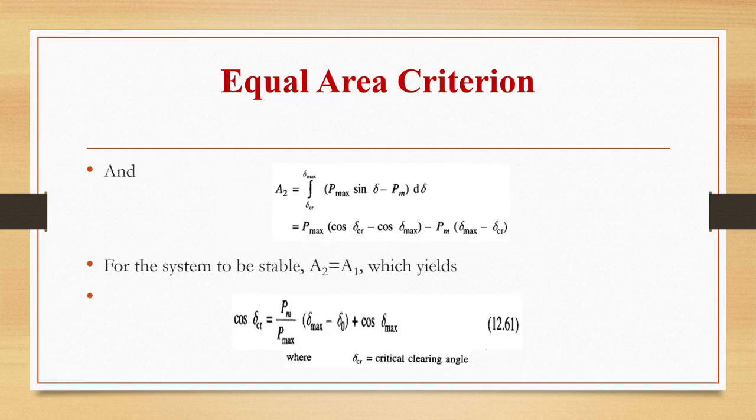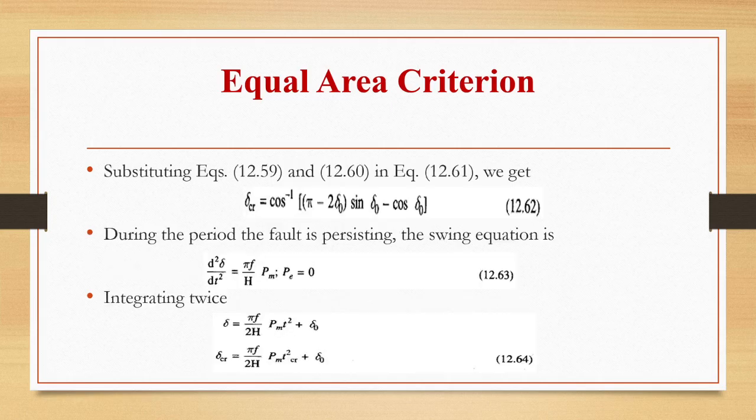Similarly, we write the A2 value. And for the system to be stable, both these areas should be equal. A1 should be equal to A2. So when we equate these two equations, we get the value of cos delta critical as Pm by P max times delta max minus delta naught plus cos delta max, where delta CR is the critical clearing angle. Then delta CR is cos inverse of pi minus 2 delta naught sin delta naught minus cos delta naught.